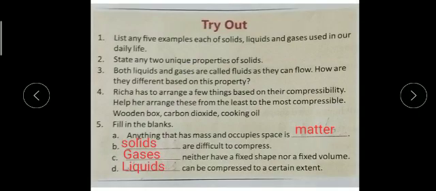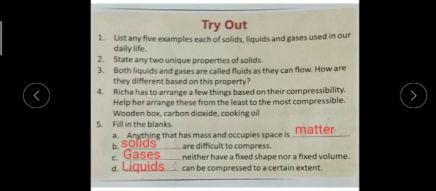Few examples are given on page number 41. Page 41 is very important, children, because you can see the properties of solids, liquids and gases already given along with the examples. In question number 2 they are asking for 2 unique properties of solids. Any 2 properties of your own choice you can write from page number 41. Five are given, any 2 you can write.